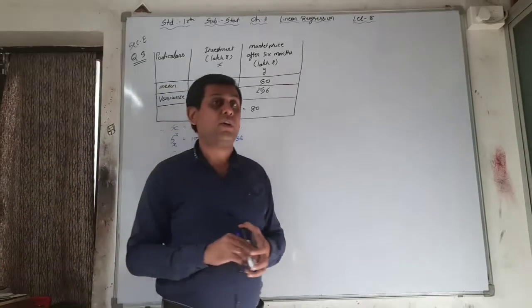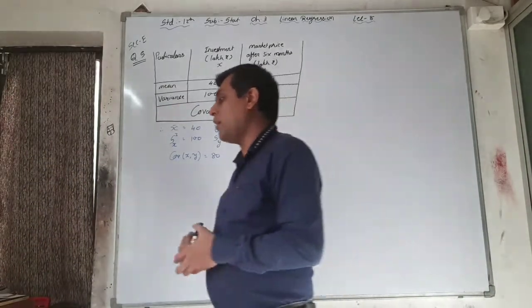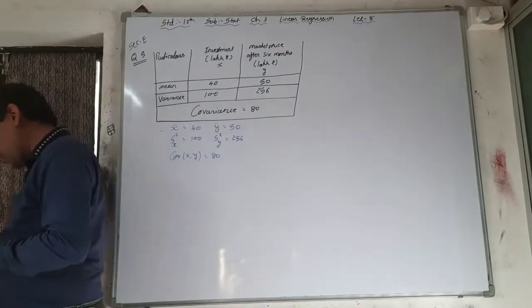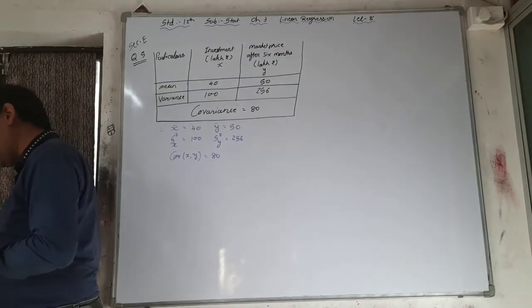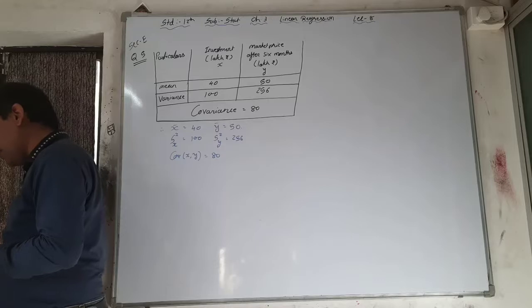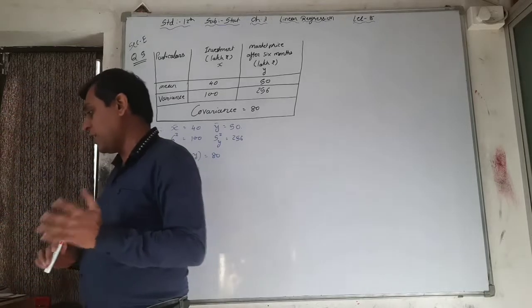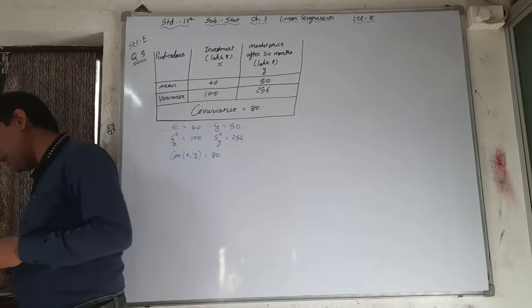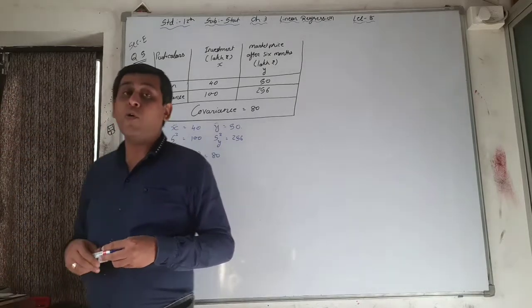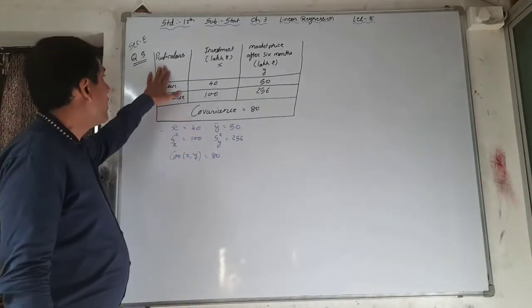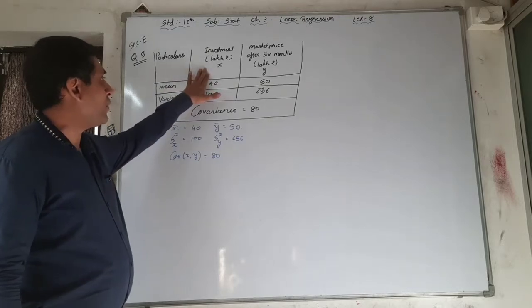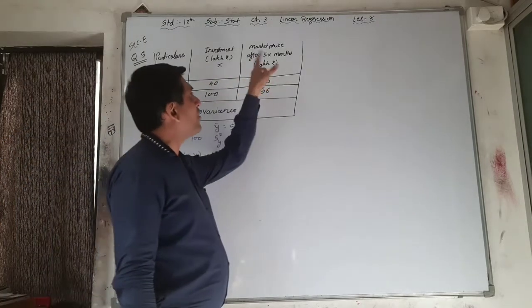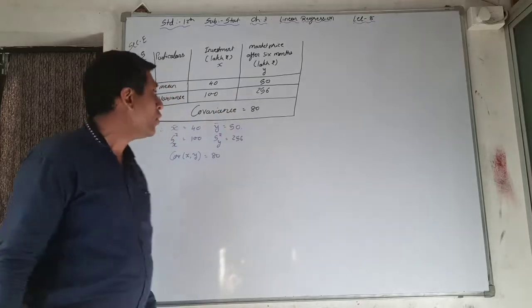The last question is somewhat difficult. See the question first. The information of investment in lakh rupees and the market price in lakh rupees after 6 months in the share market in the last 7 years for a mutual fund company is obtained as follows. See, what information is given here? Investment in lakh rupees, that is your x. Market price after 6 months in lakh rupees, that is your y.